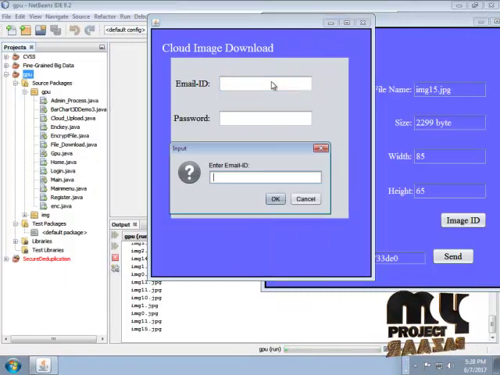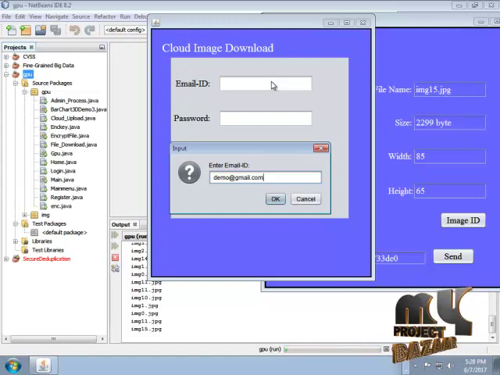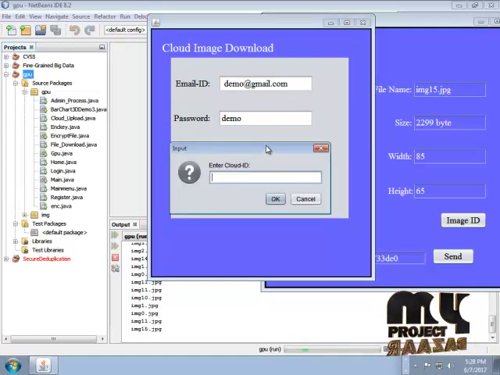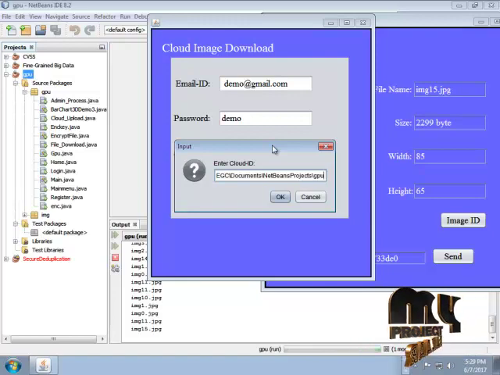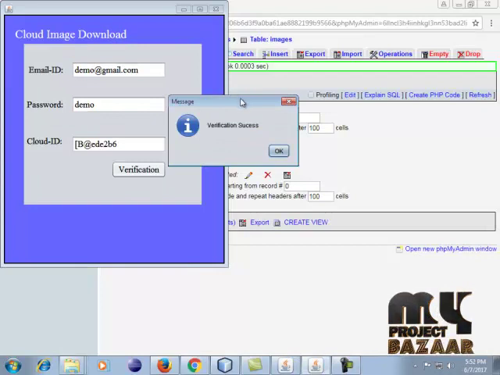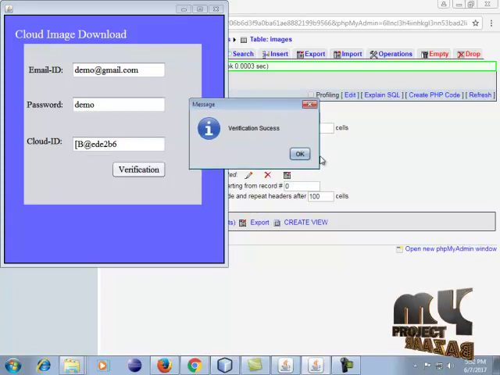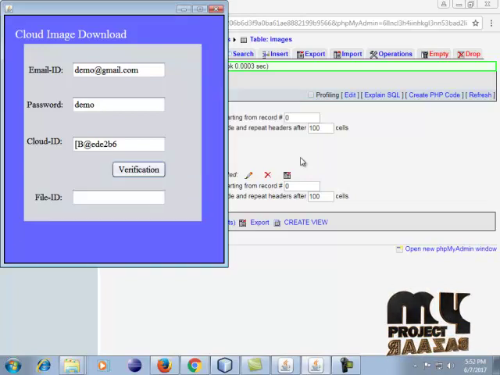Click this email ID for the project: demo@gmail.com. The password is also demo, and then the cloud ID. Paste our cloud ID. Our cloud ID is filled in: BRTDE2B6. Click this verification success. Our verification process is complete.